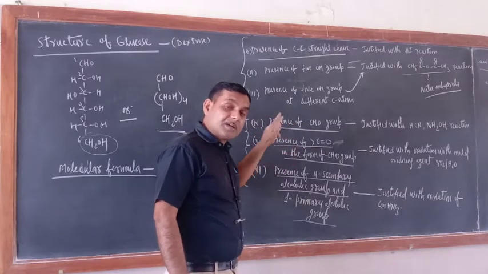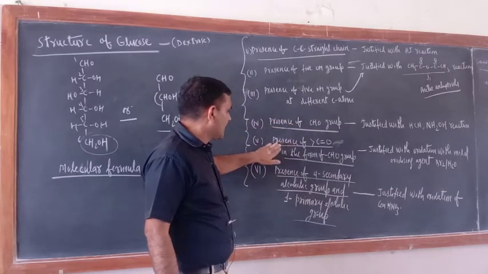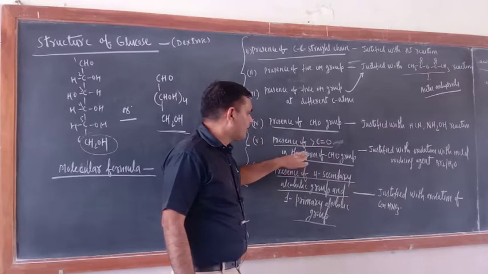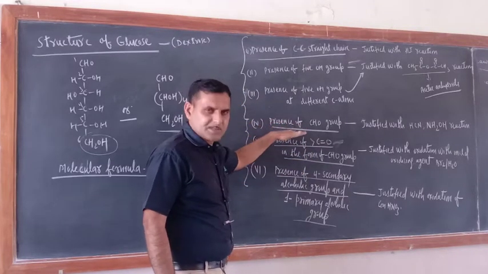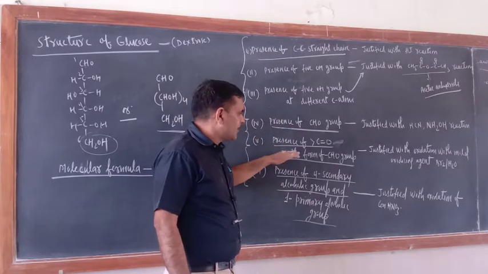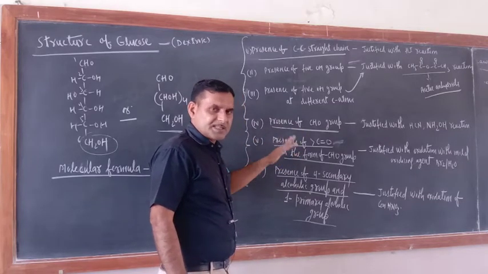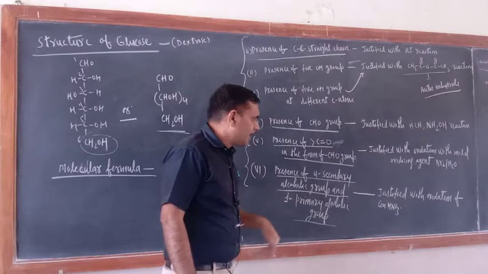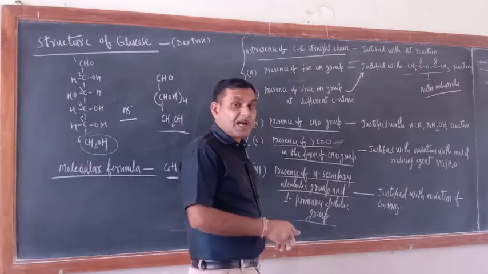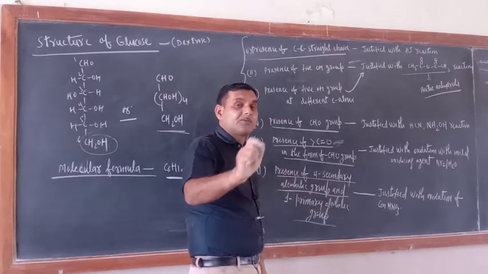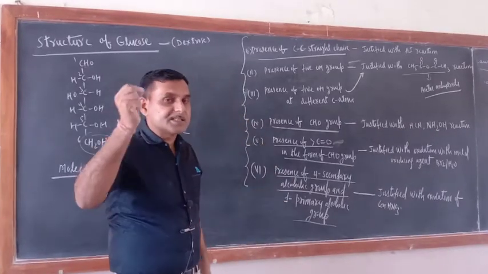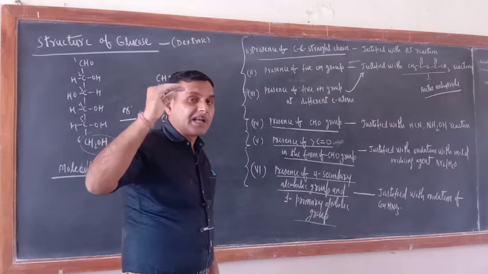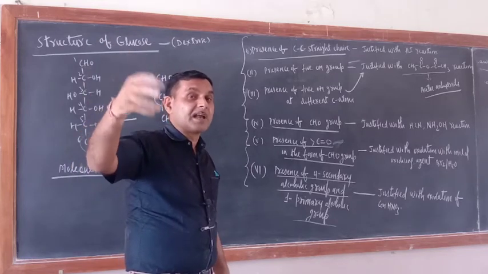Actually the presence of the carbonyl group should be justified before the presence of the CHO group, but that doesn't matter. How will you justify the presence of the carbonyl group? Their reaction with a mild oxidizing agent like Br2/H2O. So try to understand: the CHO group, an aldehyde, can be oxidized easily with the help of a mild oxidizing agent.